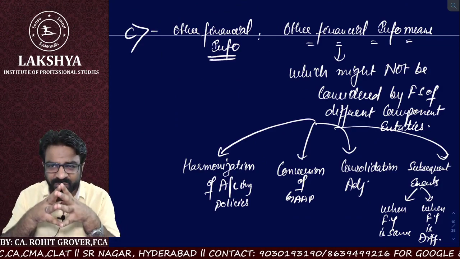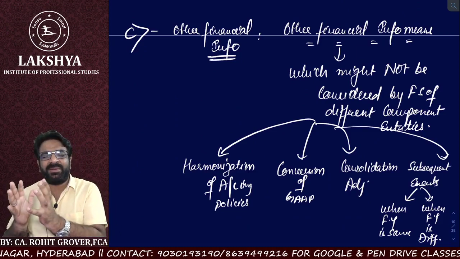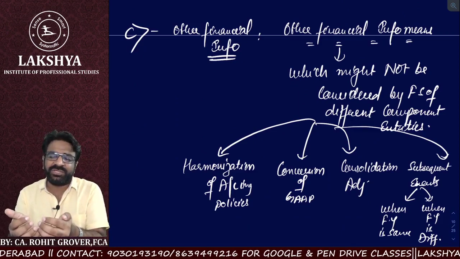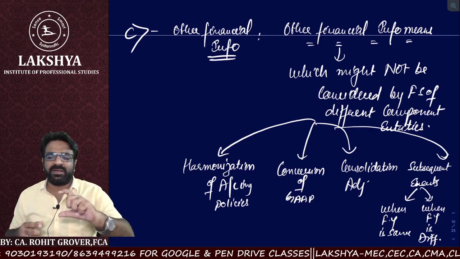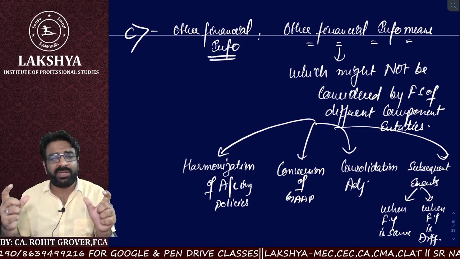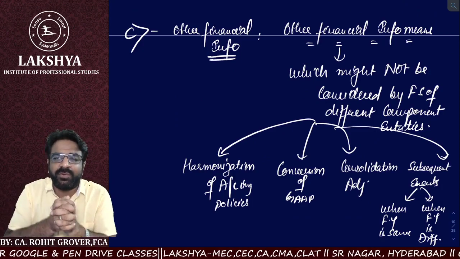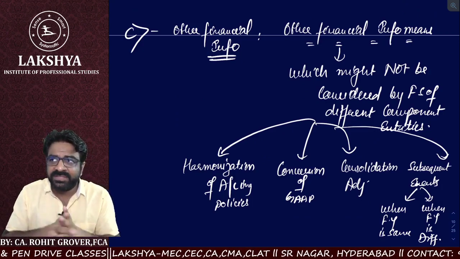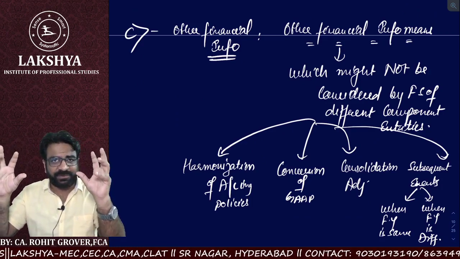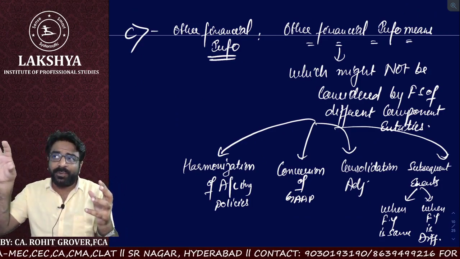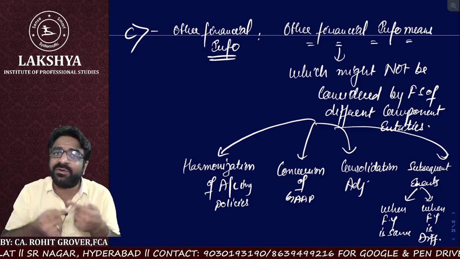Sometimes the auditor has to ensure that there might be other financial information also he has to gather. Sir, what kind of other financial information? Sometimes the component's and the parent's accounting policies are different, so he has to ensure that the harmonization of policies has been done very correctly. Sometimes the component's GAAP is different and the parent's GAAP is different, so he has to ensure that the component's GAAP has been converted as per the parent's GAAP for the ease of doing the audit.